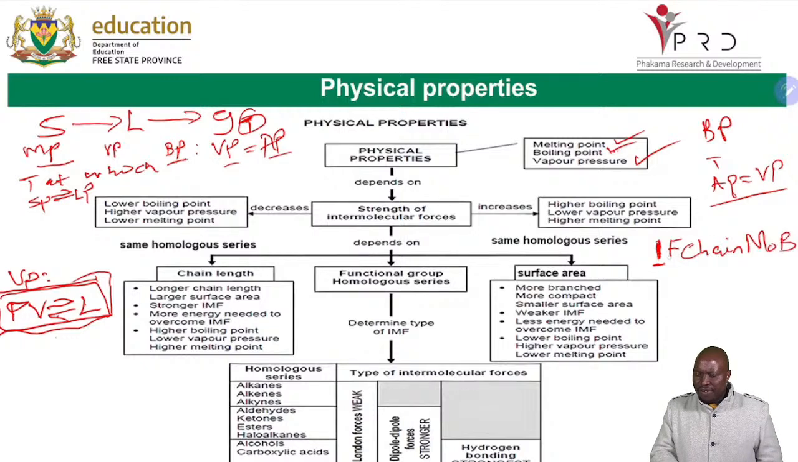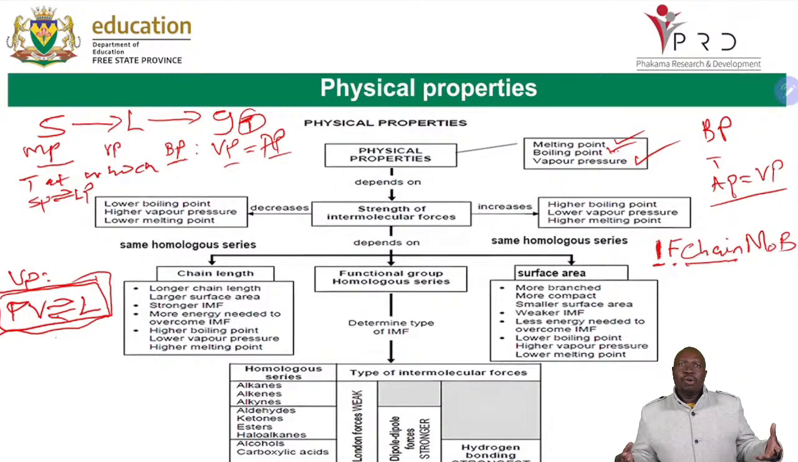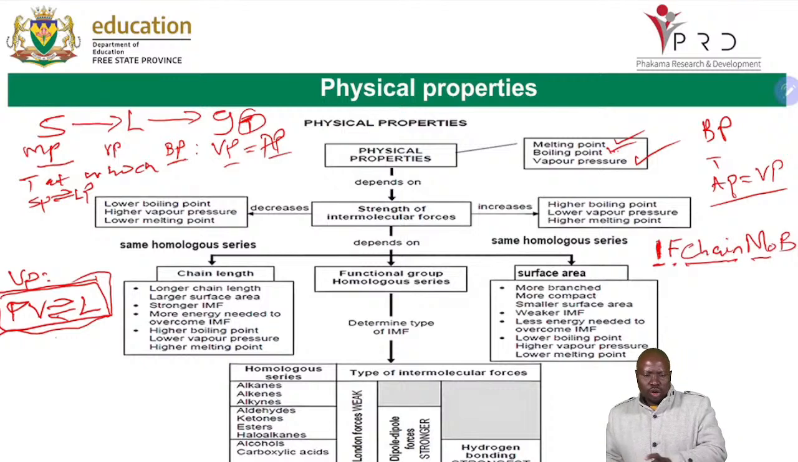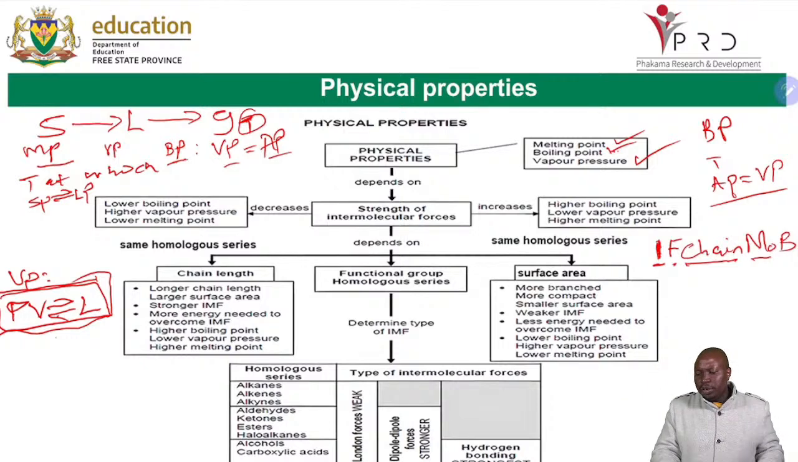They depend on the functional group, to say if you have this functional group, definitely you will have this type of intermolecular force. They depend on the chain length. Like, for example, boiling point increases with increasing chain length. They depend on the molecular mass. Obviously, as the chain length increases, the molecular mass increases. So you got to understand. And they depend on the branches.